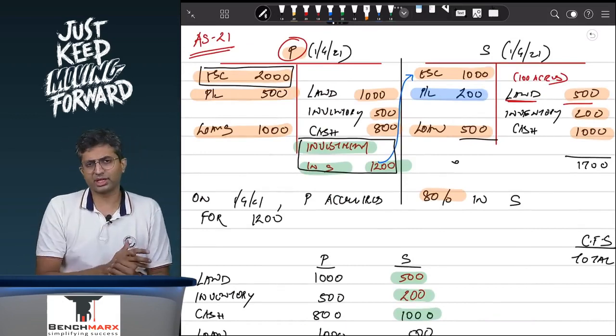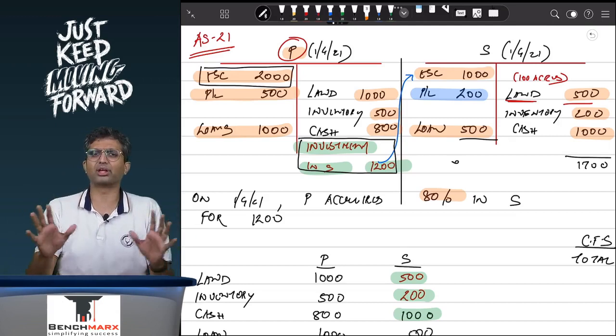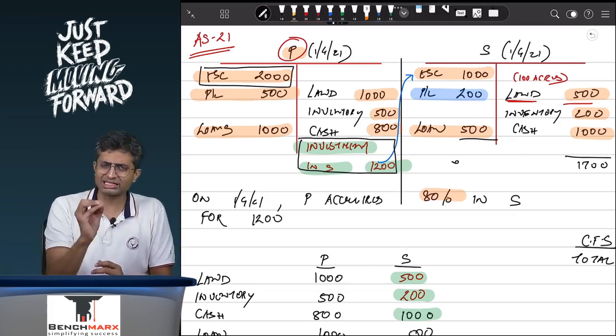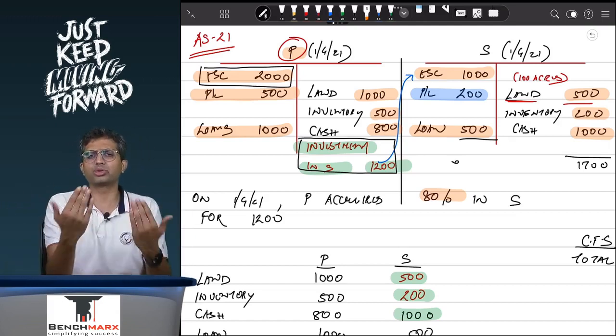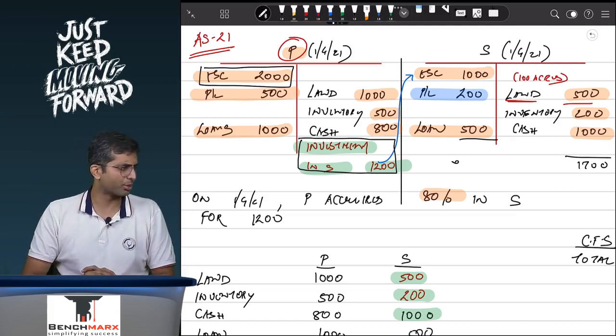In your steps, you will study this in consolidation. If you get the steps correct, trust me, you just have to spend a few minutes. Otherwise, it is all a process. You get the process right and you get the 16 marks in your pocket.